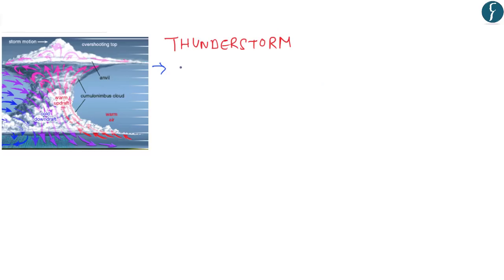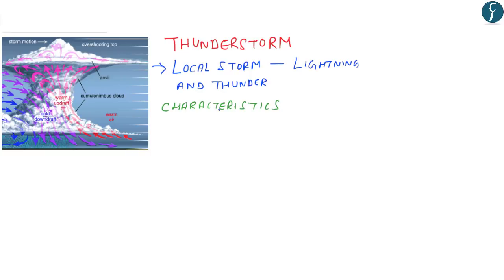A thunderstorm is a local storm characterized by the presence of lightning and thunder. It is a local storm because it occurs over a smaller area as compared to other storms like tropical cyclones or hurricanes. Now let's have a look at the characteristics of a thunderstorm. The first characteristic is that they develop over small areas. As discussed earlier, they do not have a wide area of influence like tropical cyclones.